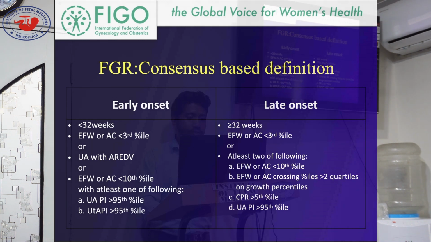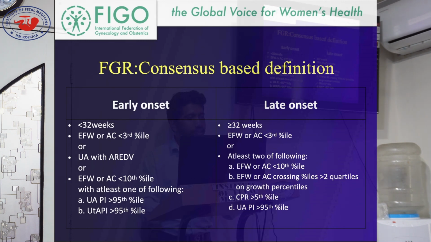But if not, if below the 10th centile, then what will happen? This corroborates the definition of SGA. If every less than 10th centile population is SGA, how will you filter the FGR portion from this SGA?